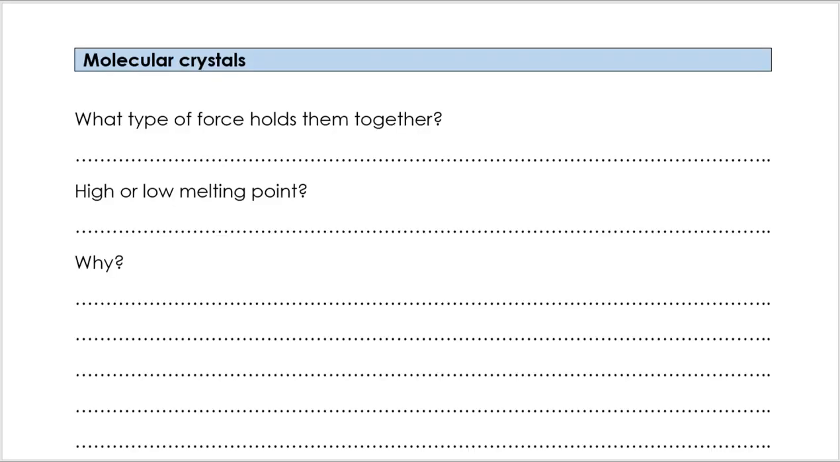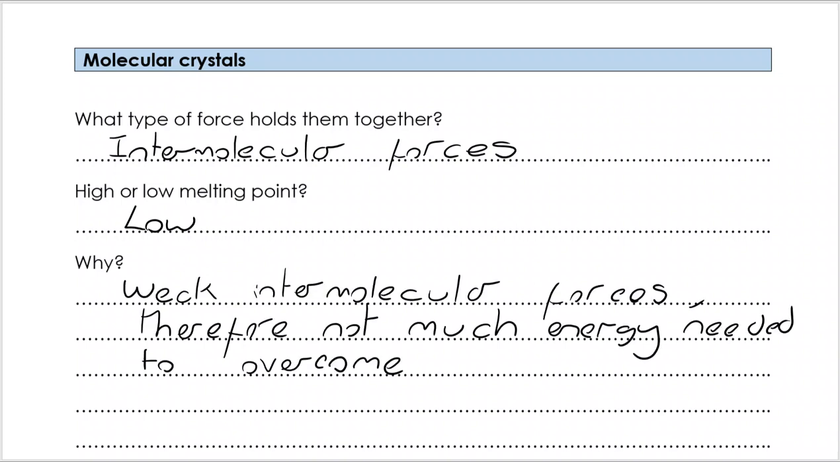And finally, molecular crystals. So I'm going to give a specific example of this later on, but there are molecular crystals that you are familiar with. Have a go at answering these. So these are held together by intermolecular forces, and that means the melting points are low. Why does it mean they're low? Intermolecular forces are weak. Hydrogen bond is around 1/10 of the strength of a covalent bond. Dipole-dipole forces are around 1/10 of the strength of a hydrogen bond. Van der Waals are around 1/10 of the strength of a dipole-dipole. So weak intermolecular forces, so not much energy is needed to overcome.